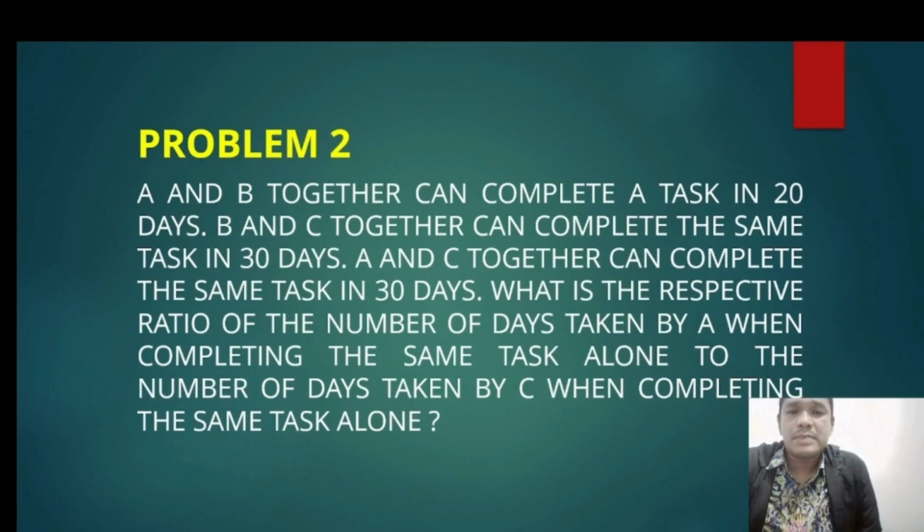What is the respective ratio of the number of days taken by A when completing the same task alone to the number of days taken by C when completing the same task alone?